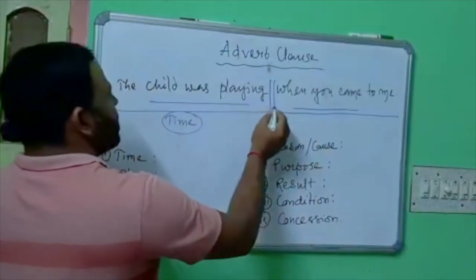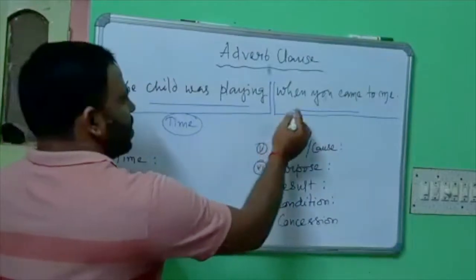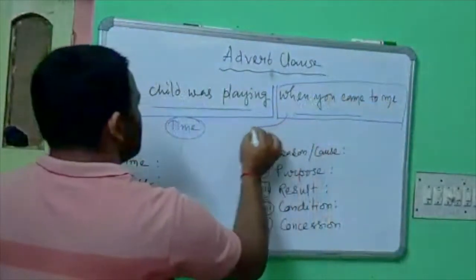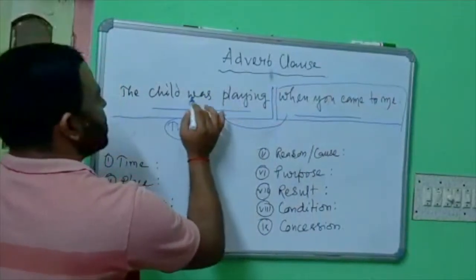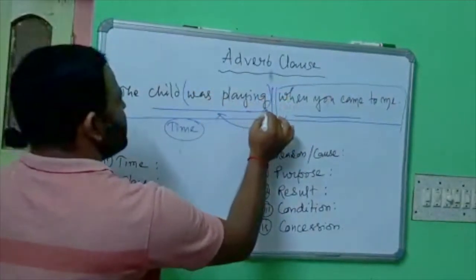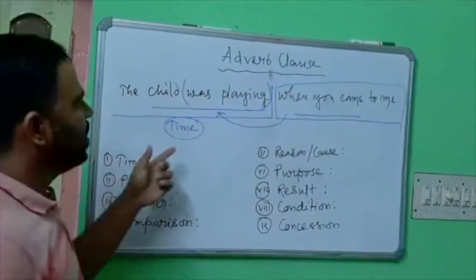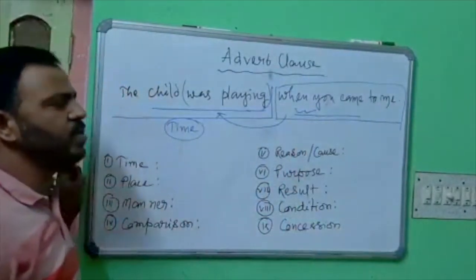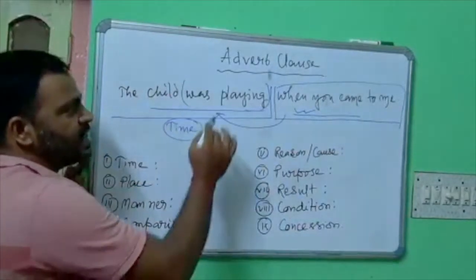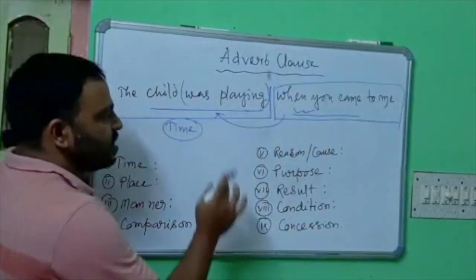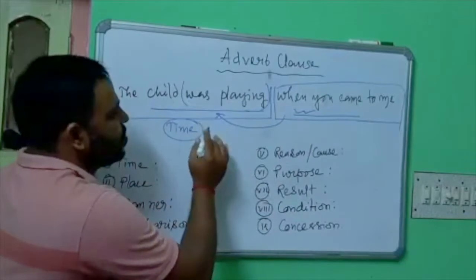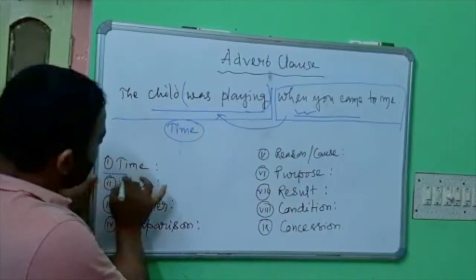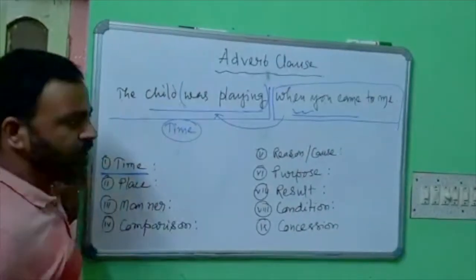So naturally, the adverbial clause qualifies the time of this child's playing. That means it qualifies the verb. Naturally, this clause is an adverbial clause. When you came to me, as it indicates the time of playing, can be classified as adverbial clause of time. Adverbial clause of time.